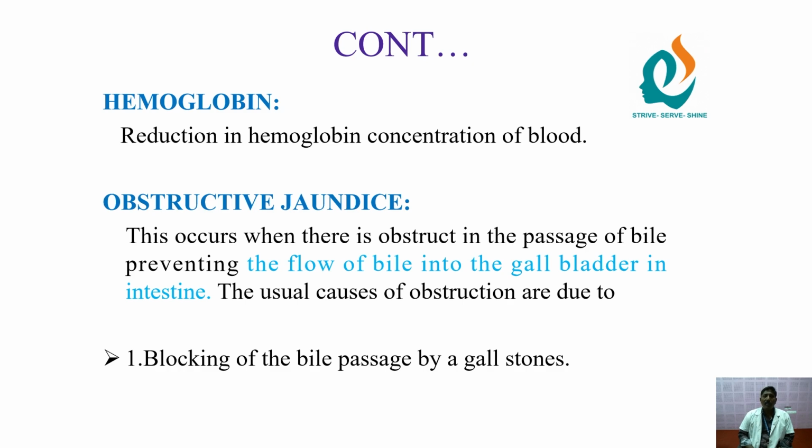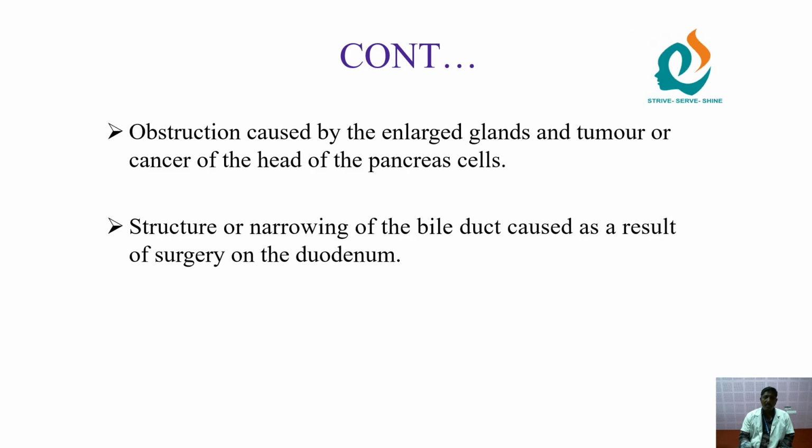Next, we see obstructive jaundice. There is obstruction in the passage of flow of bile from the gallbladder. It will be blocked in that region, so the jaundice comes from that blockage. This occurs when there is obstruction in the passage of bile, preventing the flow of bile from the gallbladder to the intestine. The usual cause of obstruction is blockage of the bile passage by a gallstone.